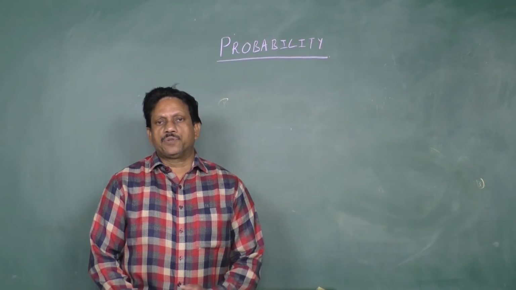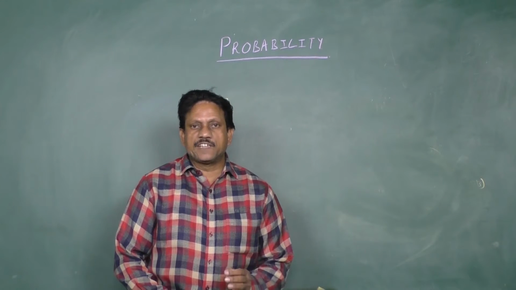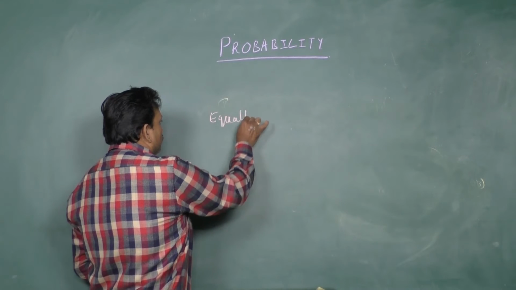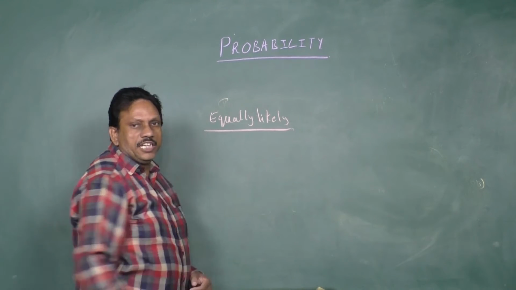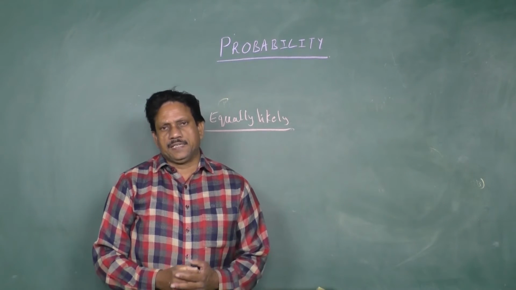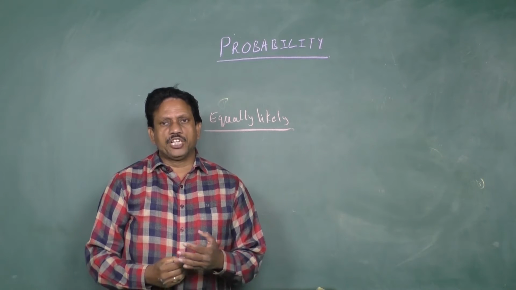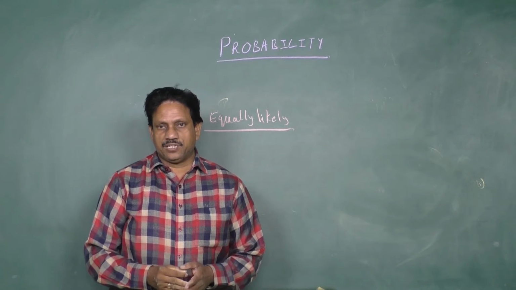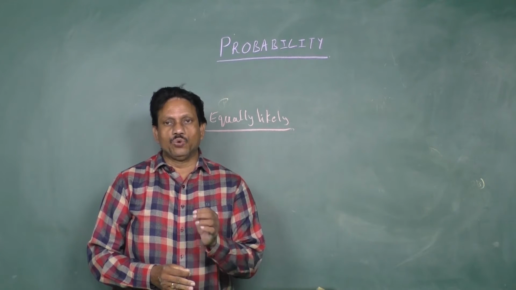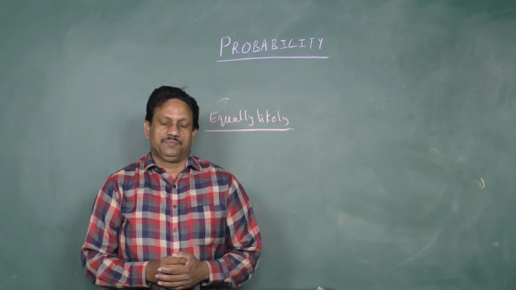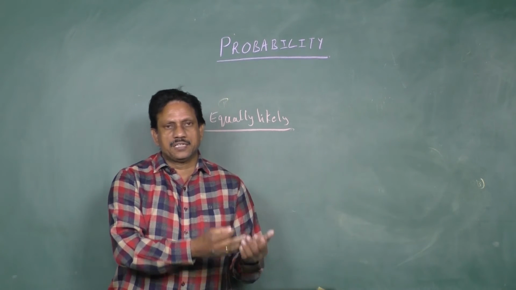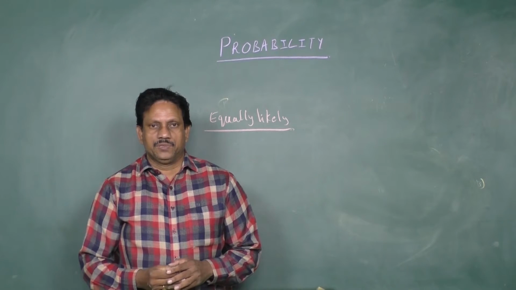Now, different types of events. In that, equally likely events. Equally likely means cases or outcomes are said to be equally likely when we have no reason to believe that one is more likely to occur than the other. There is no imperative for obtaining the outcome of one result more than the other.